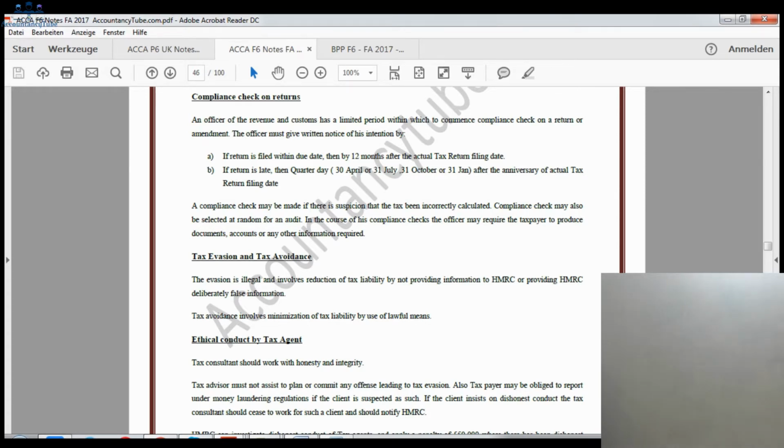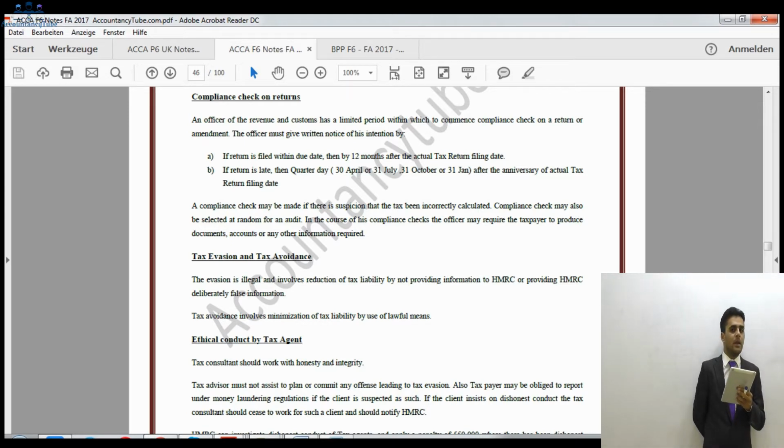Tax avoidance is the legal way to avoid the tax. Tax evasion is the illegal way. After that, the ethical conduct of tax agents. Now we as tax advisors must act ethically with professional behavior and integrity. If your client comes to you and talks about saving tax illegally, and he says, I will give you a handsome amount of money if you help me avoid the tax in an illegal way, do not represent that client. Just tell them that it is not a legal way, and if HMRC knows about it, it is a criminal offense as well. And we as chartered accountants are not supposed to help such clients.